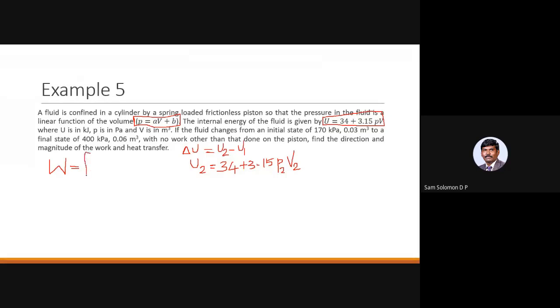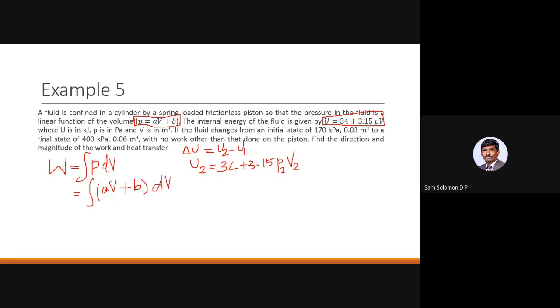So W should be integral PdV. In place of P, you can substitute that equation. Good, very good. That is the correct answer. So that should be the integral of AV plus B. This particular equation should be integrated. So don't forget this basic, simple W equal to integral PdV formula.